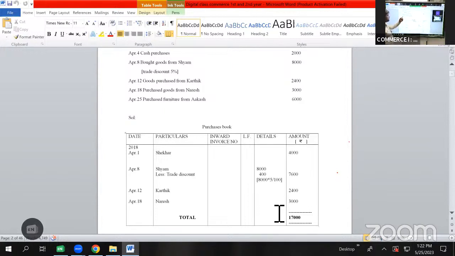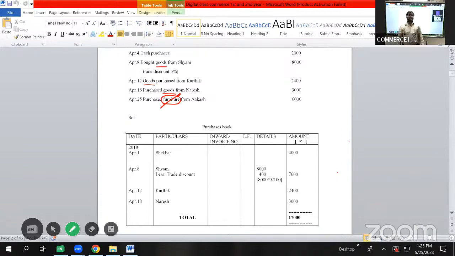Then we have a transaction on April 25, purchased furniture from Akash 6,000. So in our previous transactions, it was given as purchased goods, goods purchased, goods purchased. But here it is given as purchased furniture. So these have been recorded, whereas purchased furniture, it is related to purchase of asset. Hence, this transaction will not be recorded.